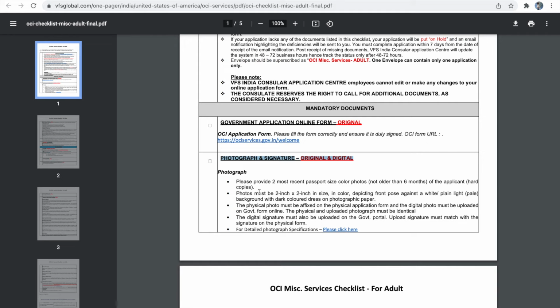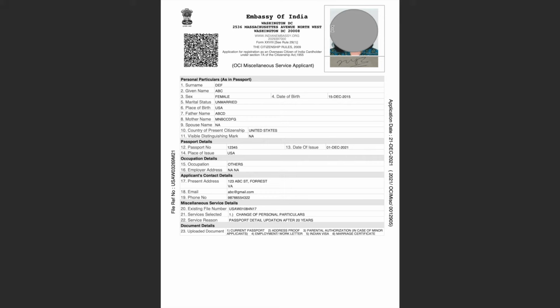As I mentioned, they have mentioned clearly here, a physical photo must be affixed on the application form and a digital photo must be uploaded on the Government of India portal. Your downloaded application form will have the digital photo image here. You have to paste one physical photo on top of this digital image, but you don't have to redo your signature image part. I repeat again, please listen carefully. Your downloaded application form will have a digital photo image in it. You have to affix one photo on top of this digital image.